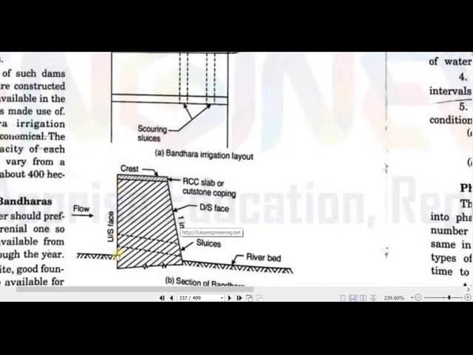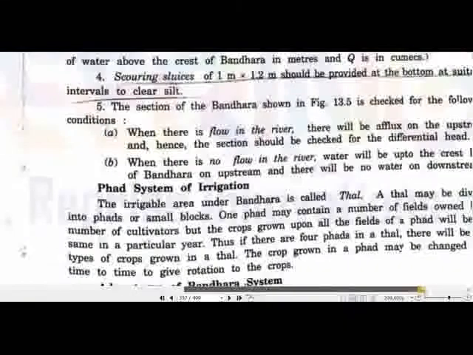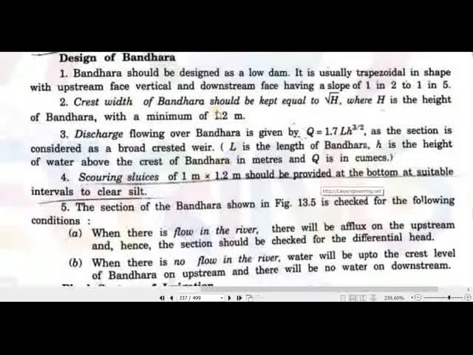This face is vertical. And crest width of Bandhara should be kept equal to root of h, which is the available height of the Bandhara, that is minimum of 1.2, maximum we can say 3-4 meters.